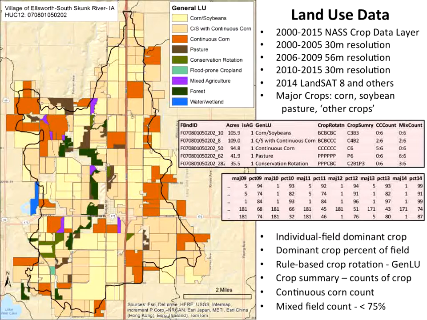And you can see here in this map how these things fall out. Bright yellow being a strict corn and soybeans rotation, and then various levels of continuous corn added in, and so forth.